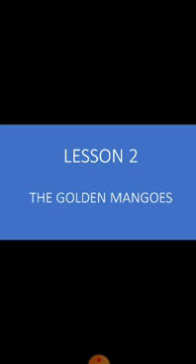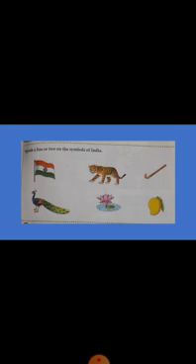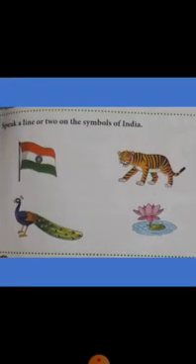No. Look at the picture given in your page number 15. Page number 15 of chapter 2. Listen. In this page, some pictures are given there. Speak a line or two on the symbols of India. These are some symbols of our country, India. Okay. India is our country, all of you know, no?